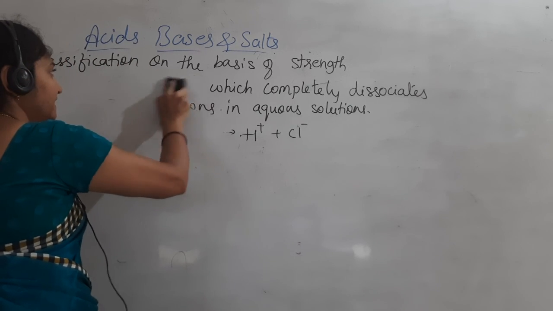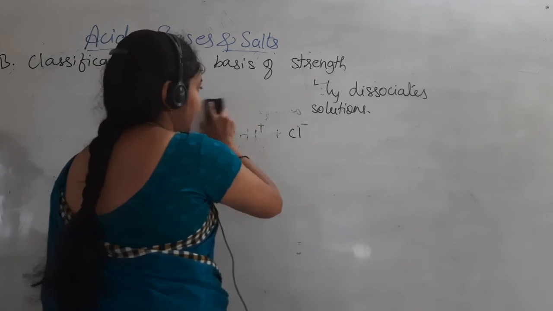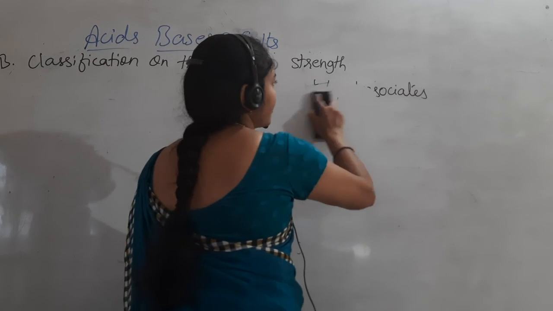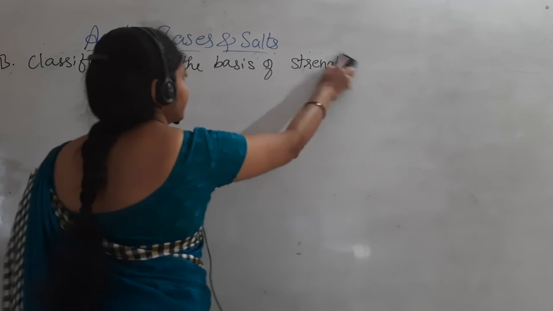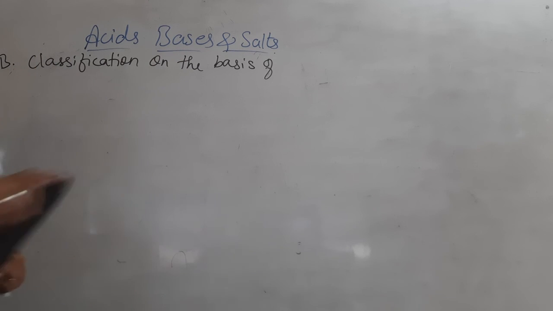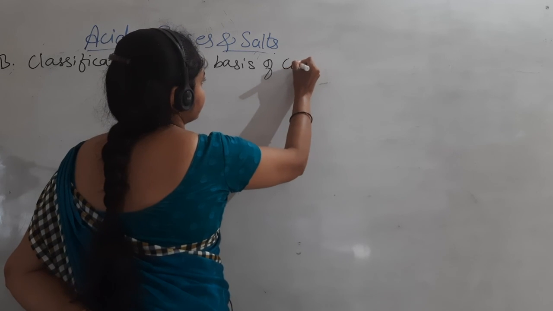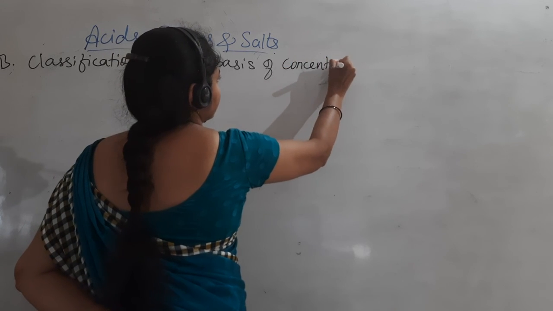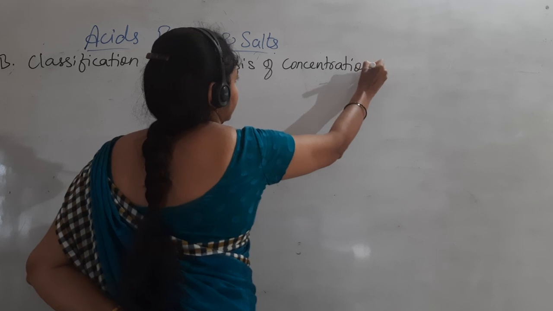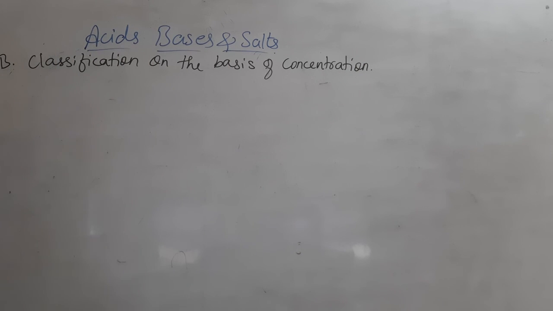How much the acid is considered concentrated or diluted is what we mean by the basis of concentration. On the basis of concentration, these are classified as concentrated acid and dilute acid.